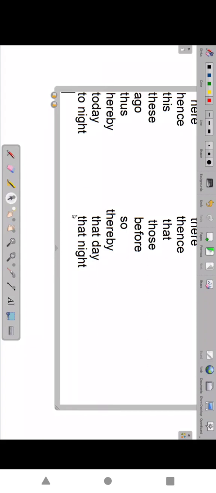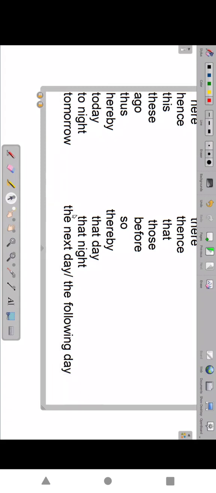Tomorrow changes to the next day or the following day.